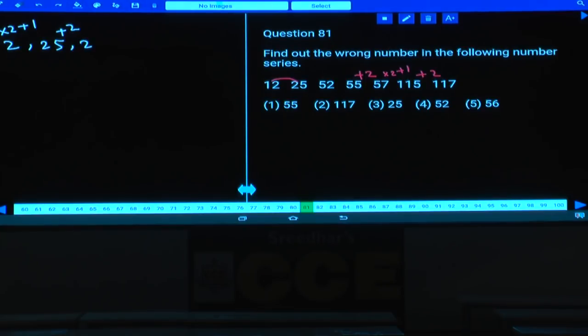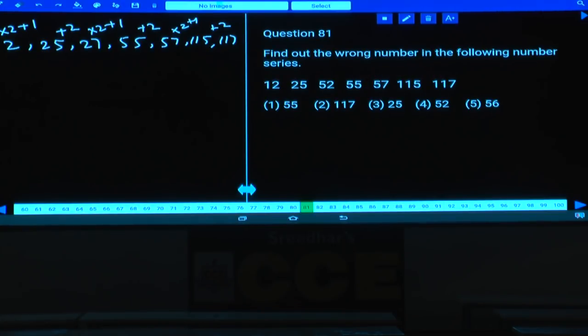That is 27. 27 into 2 plus 1, that is 55, and 55 plus 2, 57. 57 into 2 plus 1, 115, 115 plus 2, 117. Then what are the numbers here? 12, 25, 27, 55, 57, 115, 117. Then tell me what is the wrong number in this one?